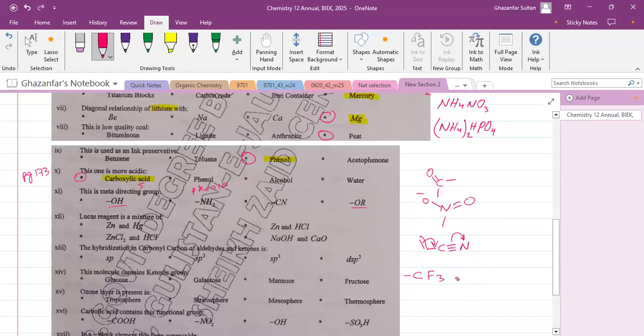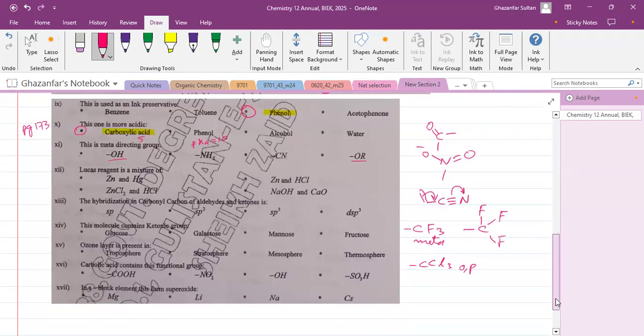CF3 is a group that is also meta-directing, although there is no multiple bond. If you draw the CF3, it would be like this. And this is the only halogen containing group that is meta-directing. It is also meta-directing. But remember that CCl3 is ortho-para directing, 2, 4, 6 directing.